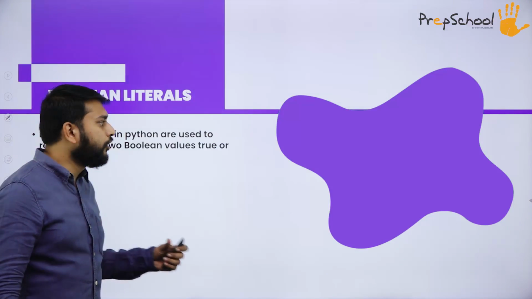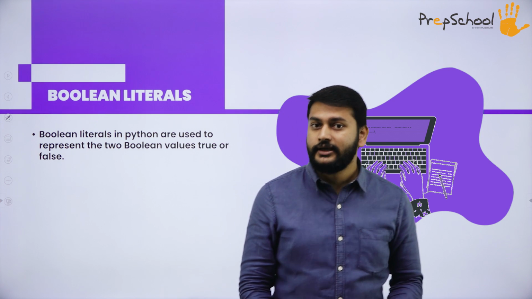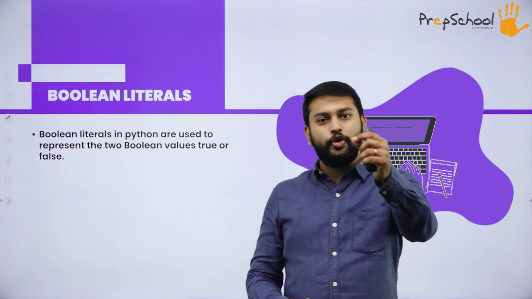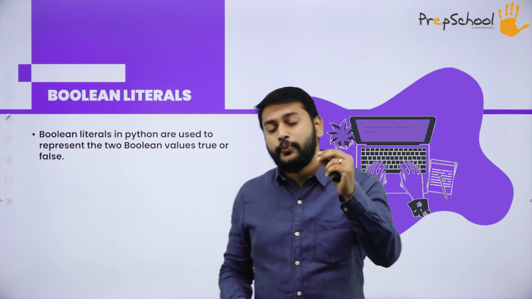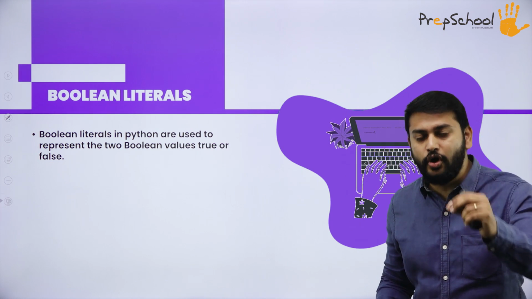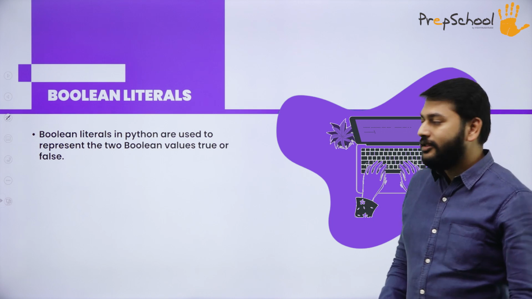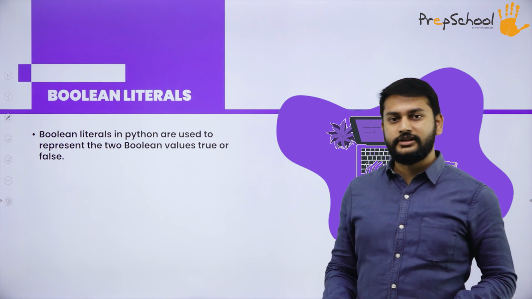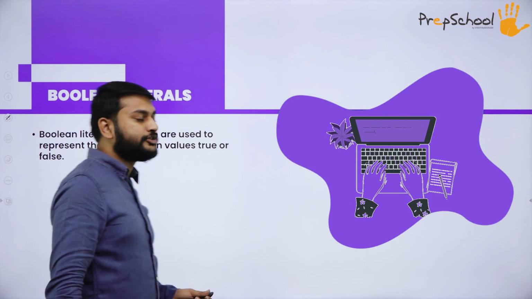Moving on to the next one, boolean literals. All of you know that we have two important values, true or false, that is 0 and 1. If I am trying to represent my value with true or false, or 0 or 1, then I will call that a boolean literal. That is what you have to remember with respect to the boolean literal.